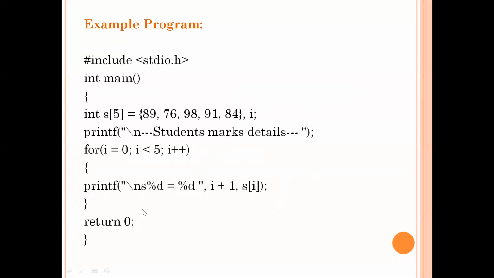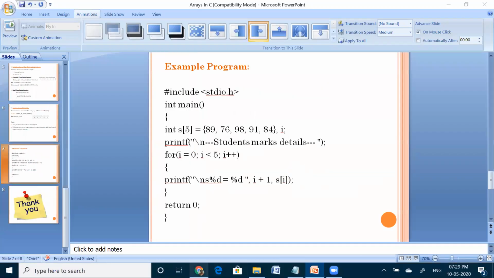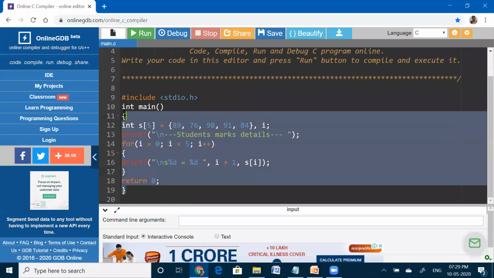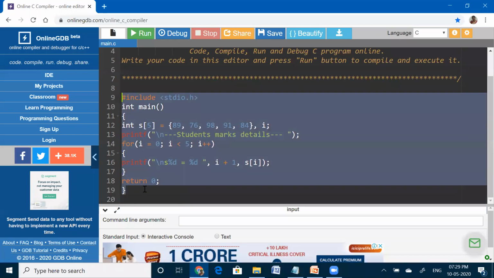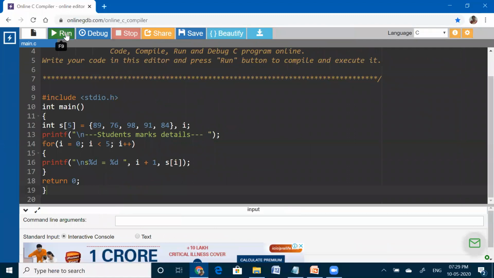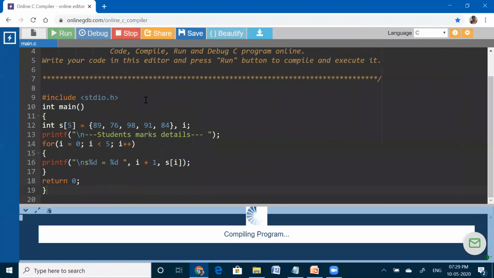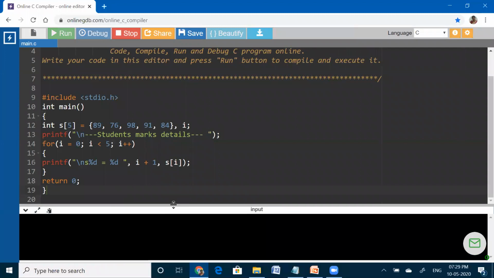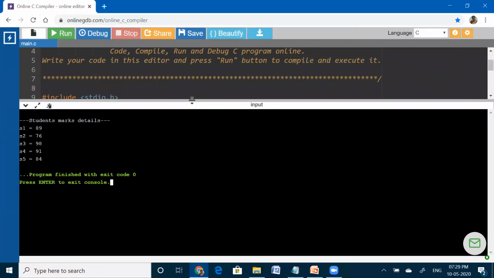Let us see the execution process of this program. I have just copied this program into the online editor itself. Same program, just to see the output of this program. Before seeing the output, first compile this program. So here I am compiling the program. If there are no errors, it will display the output.